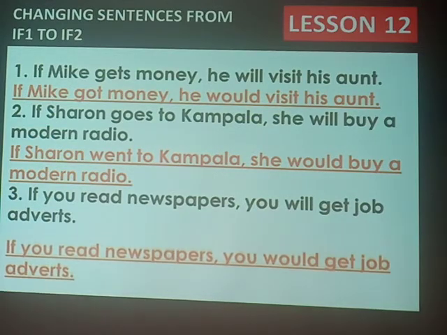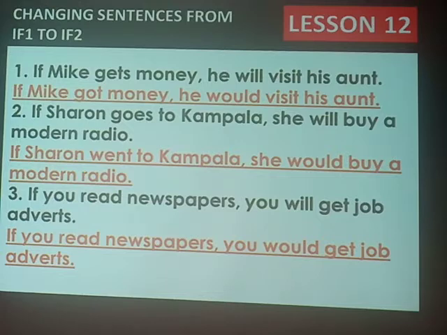So the answer should be, if you read newspapers, you would get job adverts. Read is the past simple form of the verb to read, and the past simple form of the helping verb will must be would. So the answer should be, if you read newspapers, you would get job adverts.